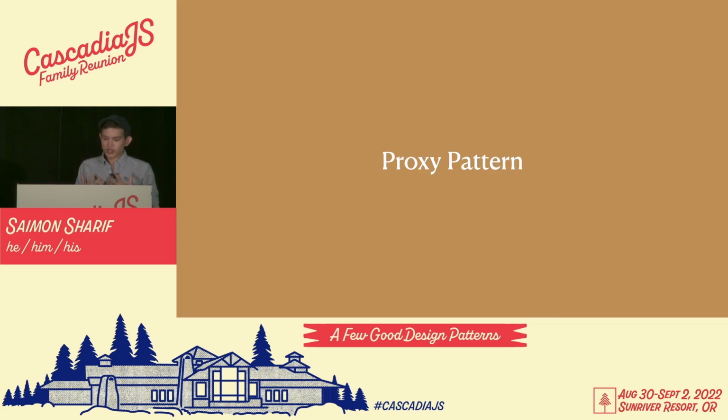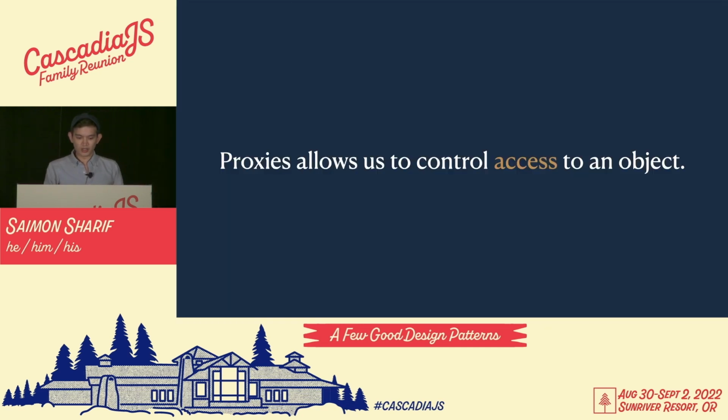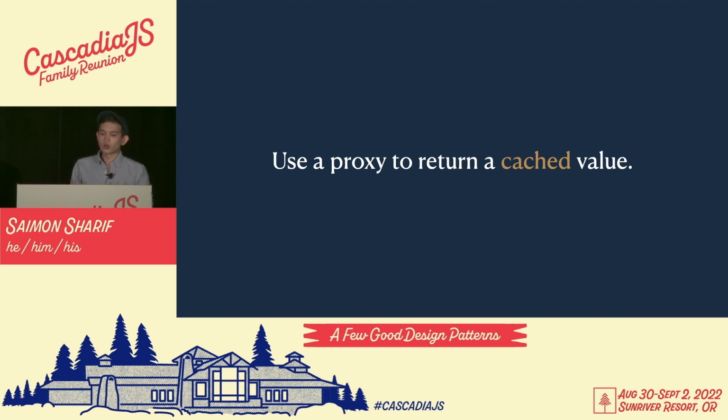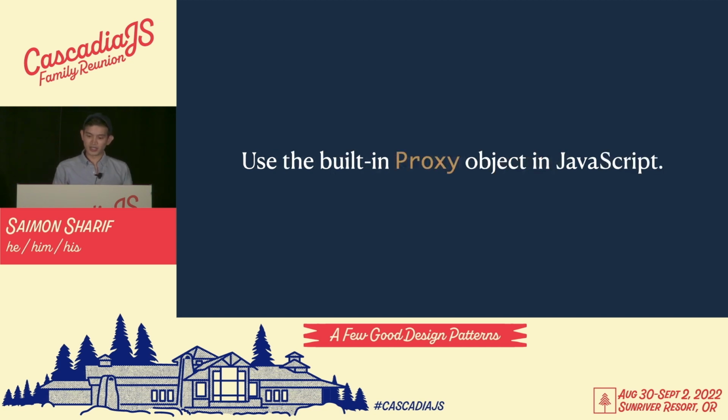To add this caching, we're going to use the proxy pattern. It's going to help us implement this caching and add it anywhere, not just in that one method. The proxy design pattern allows us to control access to an object. We can perform some action before or after accessing said object. For example, we could substitute one object for another. The idea here is that we'll use a proxy to return a cached value for our users' favorited NFTs. We can use the built-in proxy object in JavaScript to help us implement this pattern. It allows us to redefine operations like getting, setting, and defining properties.